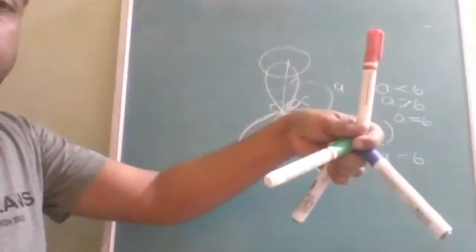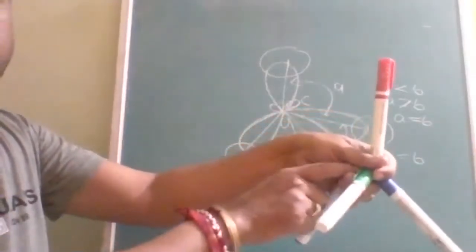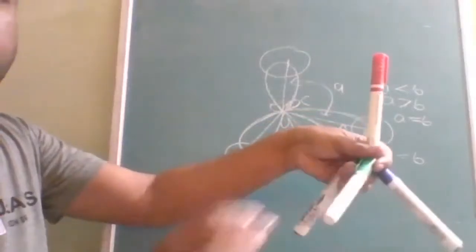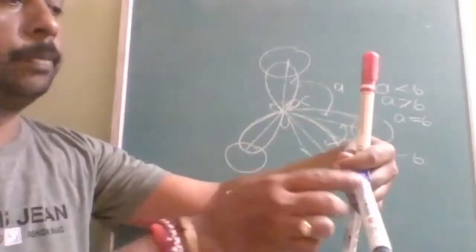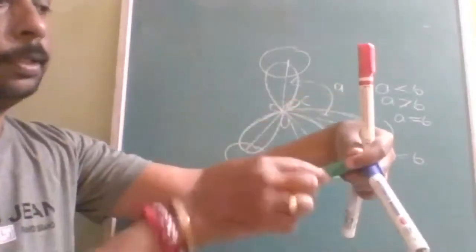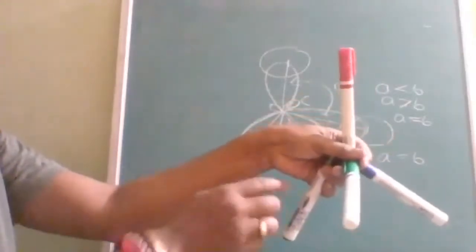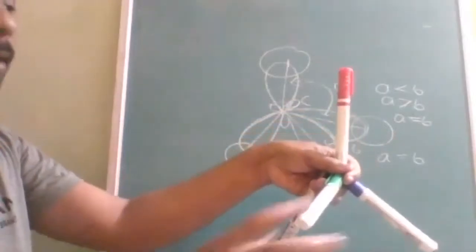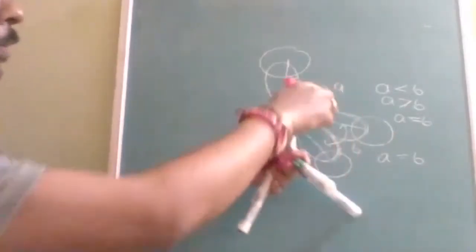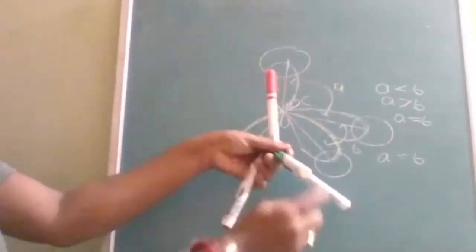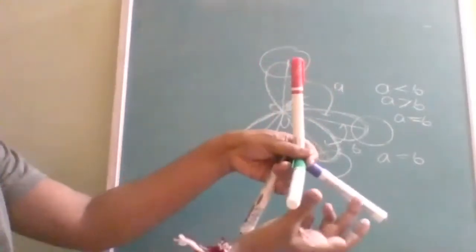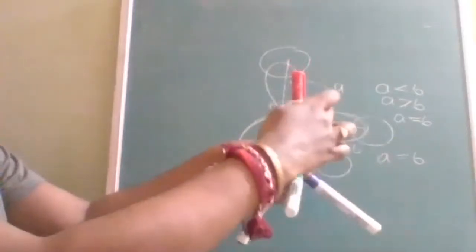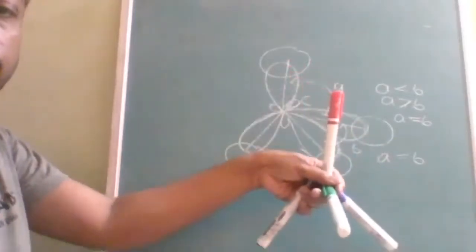So this is the shape actually. Here it is the carbon. Understood? And here like this. So all bond angles will be the same. This bond angle, this bond angle, and this bond angle, all bond angles are the same. So this is what we are looking at. And this bond angle is also the same. This bond angle also the same. This bond angle also the same. All bond angles will be the same.